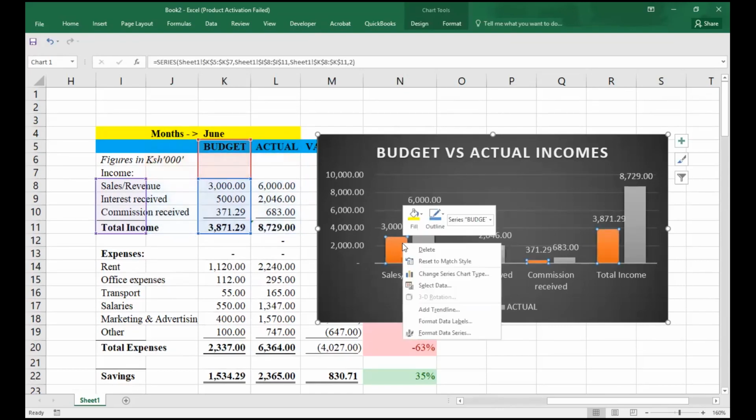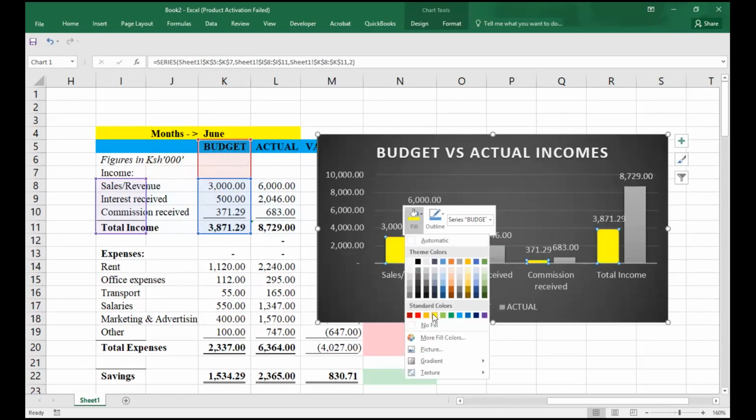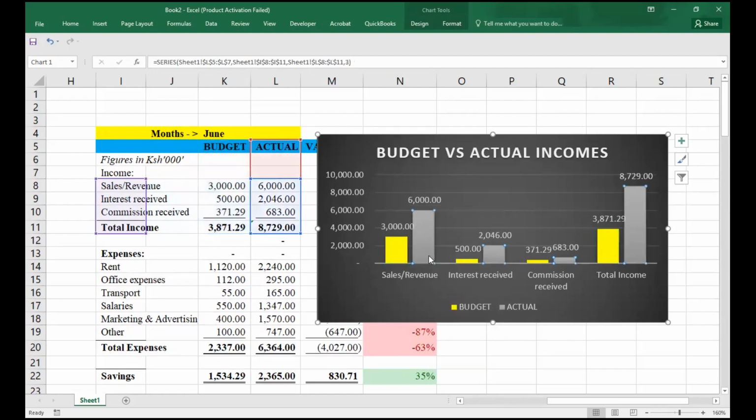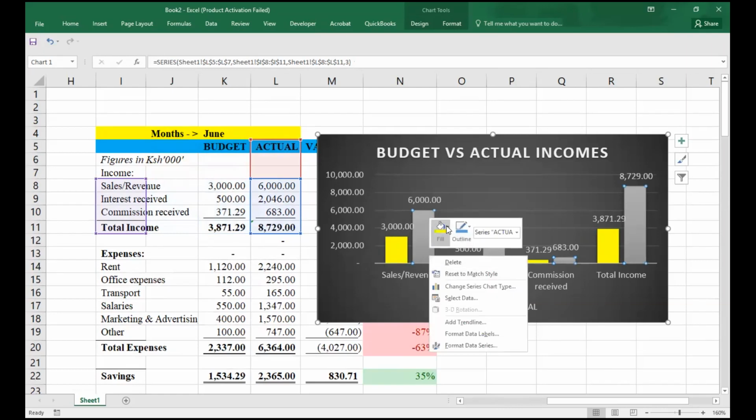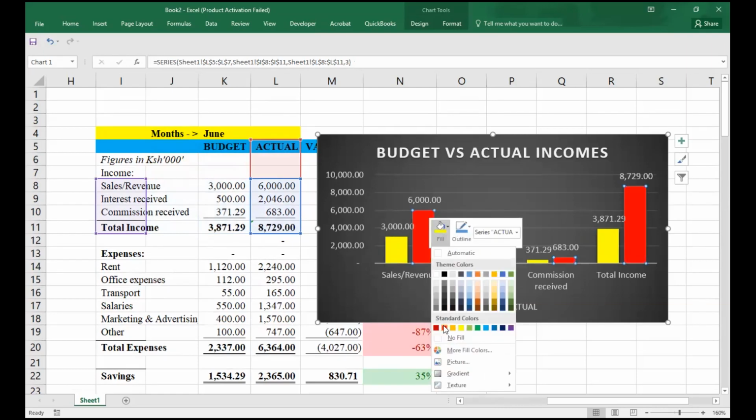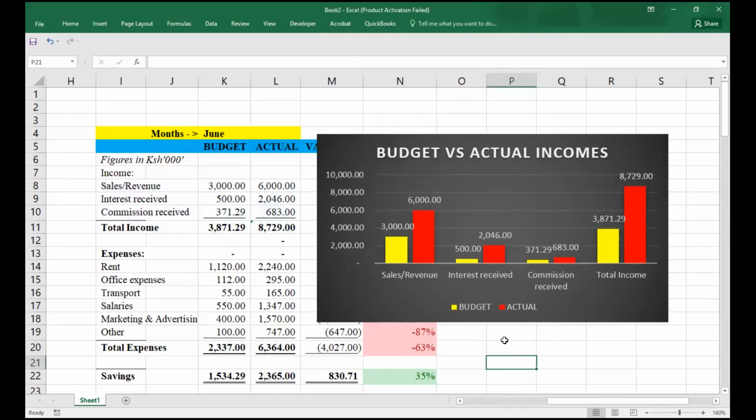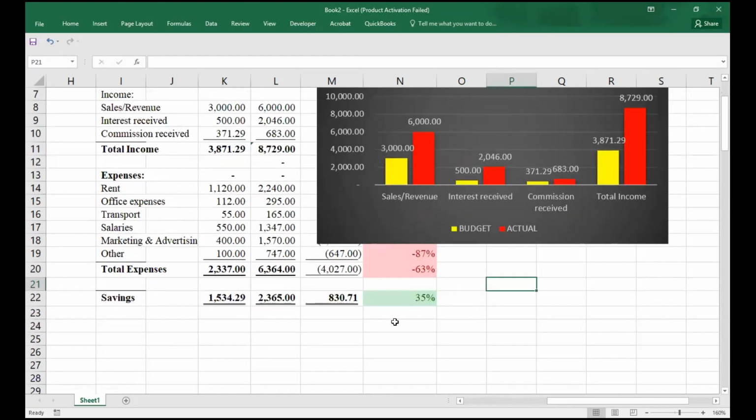This one you had in yellow, this one you had in red. Somehow this design on my end is okay. You can always select your design.